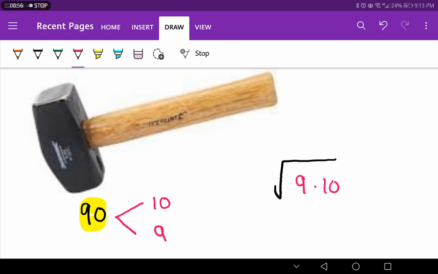Then I check if one of them is a perfect square or not. Clearly the 9 is a perfect square, so I erase it and write 3 outside because I know that the 9 comes from 3 multiply 3. What about the 10 here? Actually the 10 is coming from 2 and 5, and the 2 and the 5 are prime numbers, so I will stop at this point. Are you happy with that? Me too.